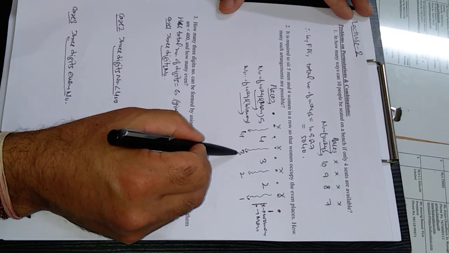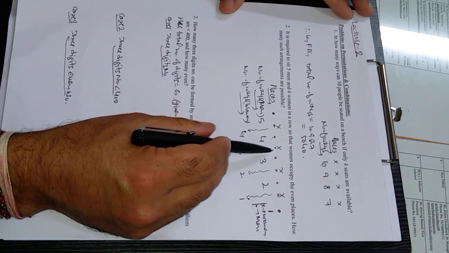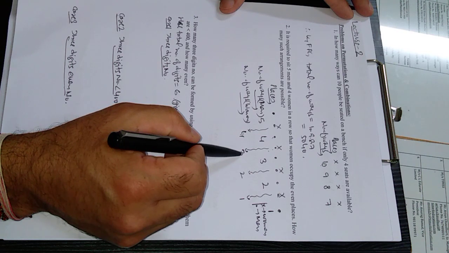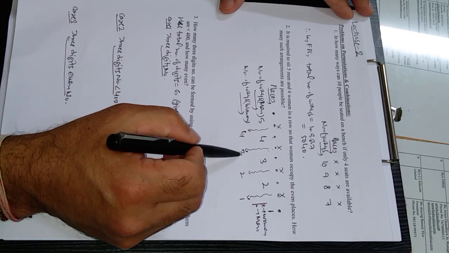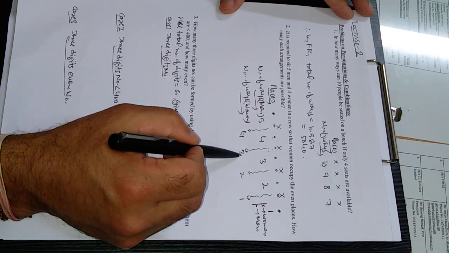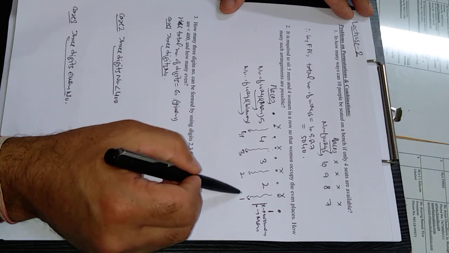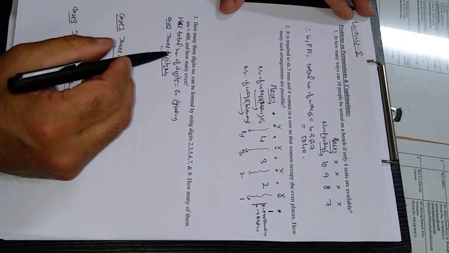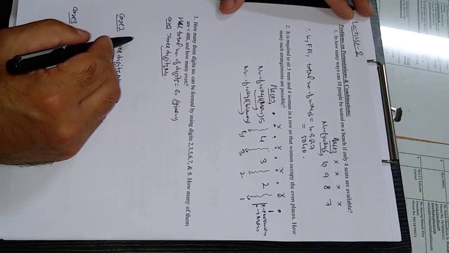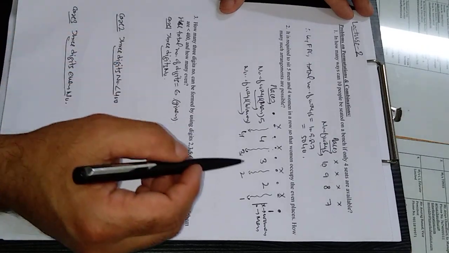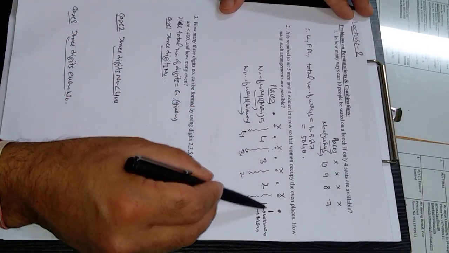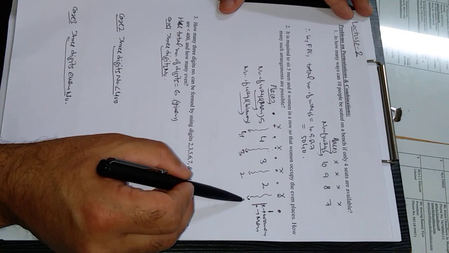Now how is this 3 coming? This second even place of women can be filled in 3 ways, because only 3 women are left, 1 is already used. Continue in this way, repetition is not there, because all 4 women are different. So how many operations are there in all? 9 operations. 5 operations are in this case, and 4 operations are in this case.